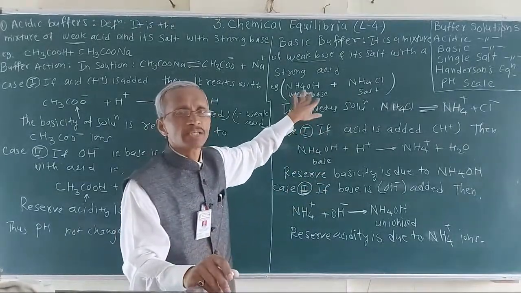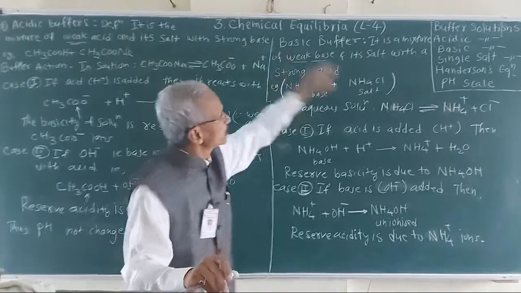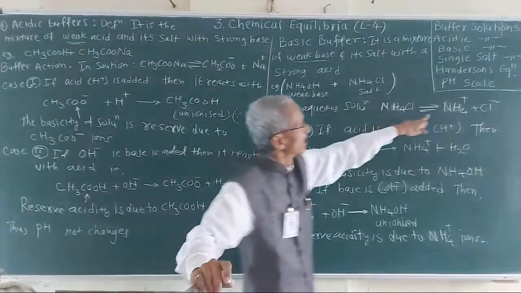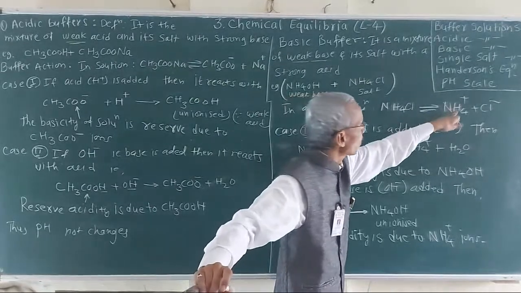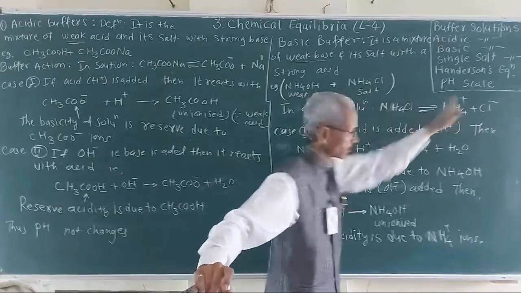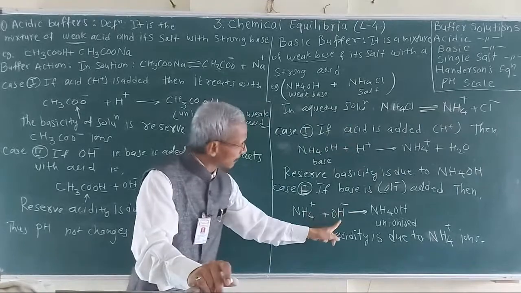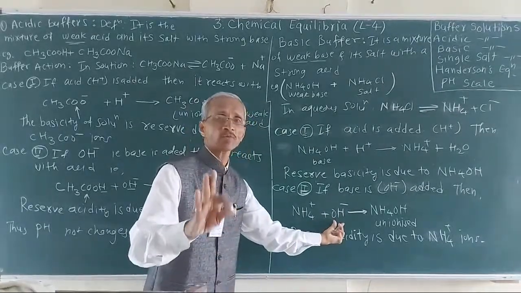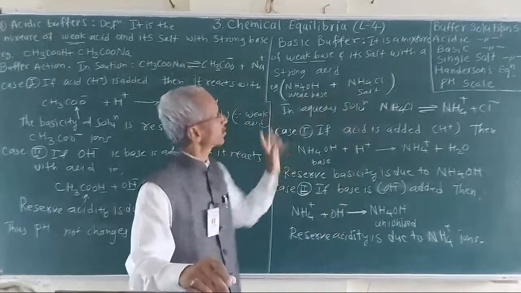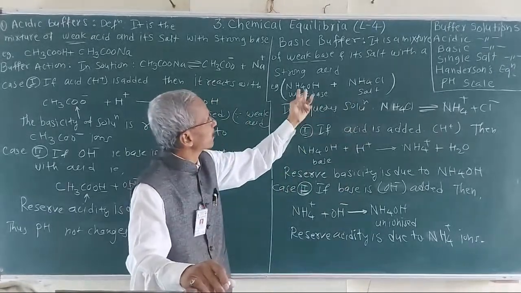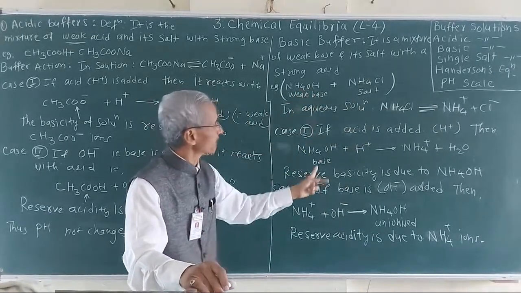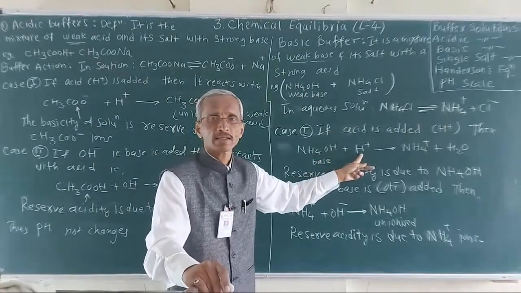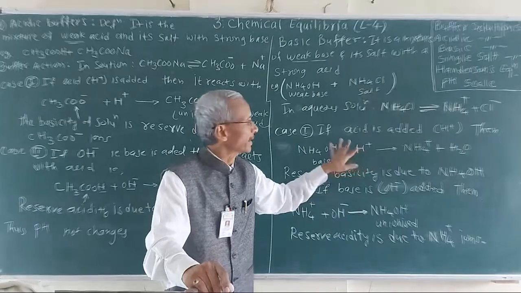Its pH depends on that, and on how much salt is there, that is the concentration of ammonium chloride. If there are more NH4 ions here, then they absorb OH minus and try to maintain the pH. Similarly, if there is more ammonium hydroxide, the base, then again it reacts with added H plus and maintains the pH.